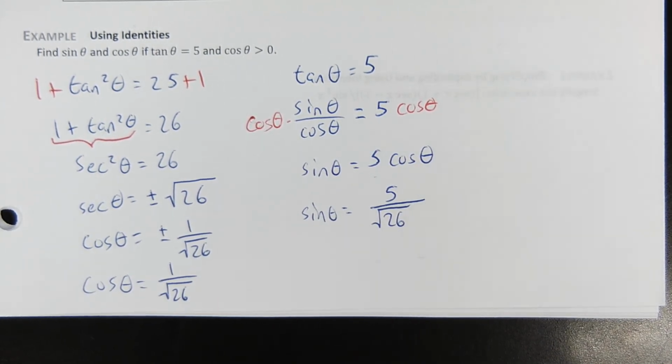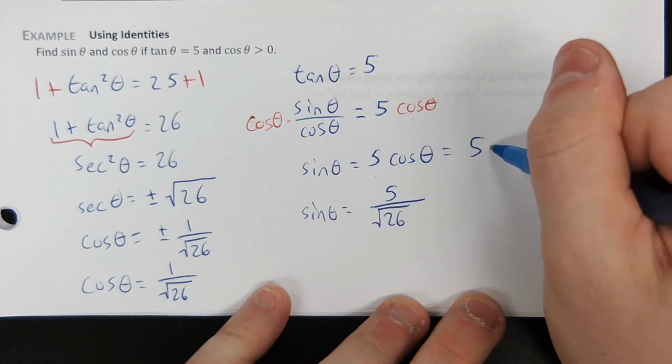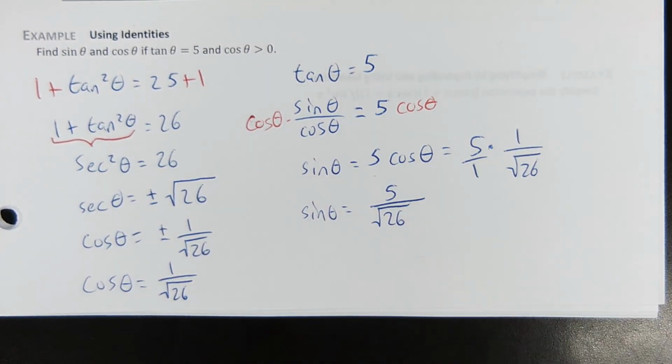Was this easier than drawing the two triangles and using the Pythagorean theorem? Freaking no. But the point is, you could have done it this way, demonstrating that the identities work. Sir, what's up? Why does 5 end up going on top of the fraction? Because this right here says 5 times 1 over root 26. Oh, okay. And treat it as 5 over 1. Yep. So there you have using the identities.